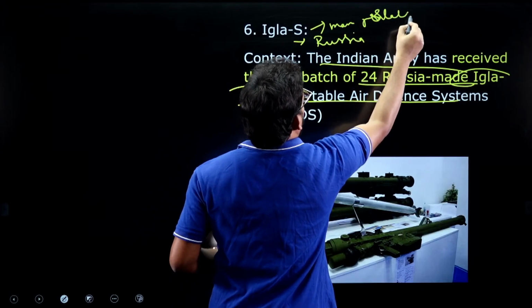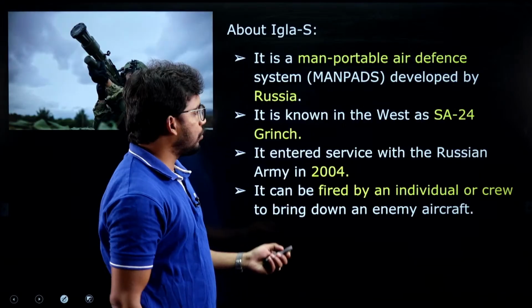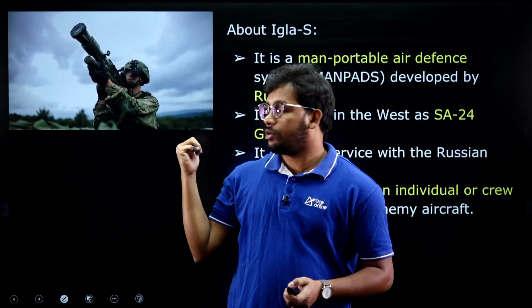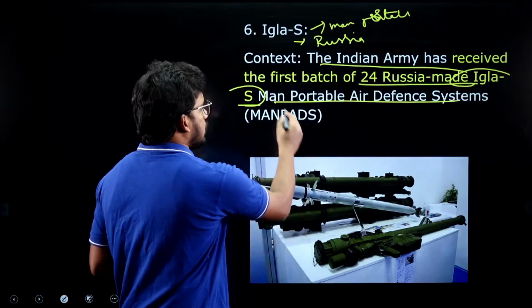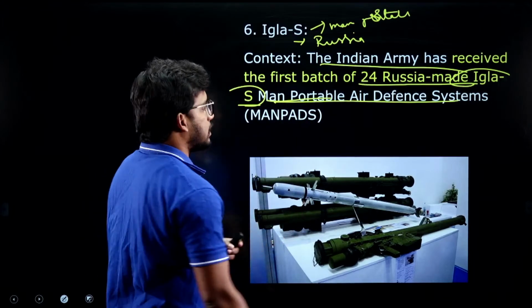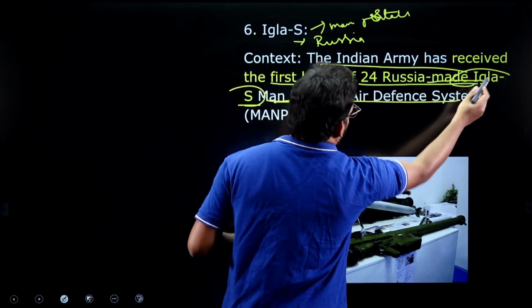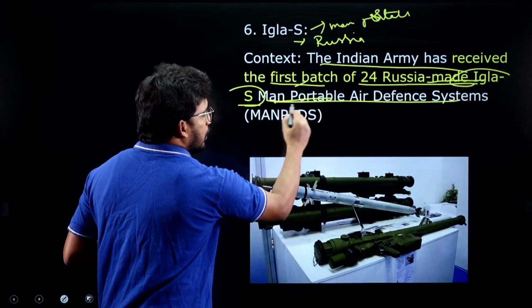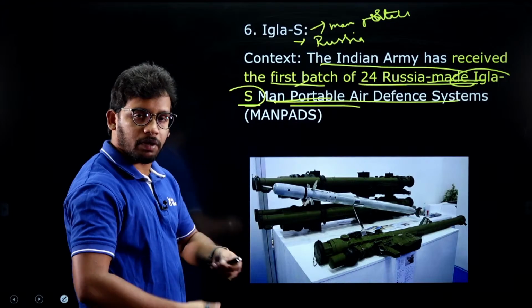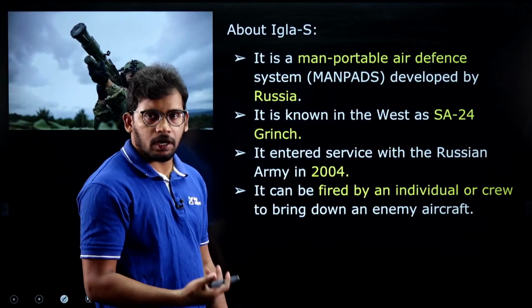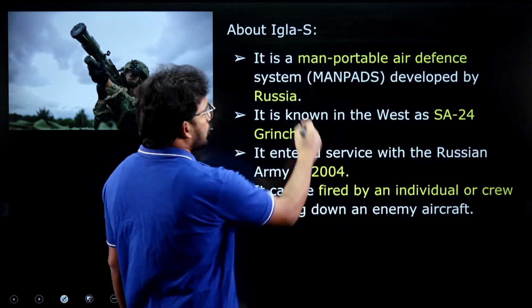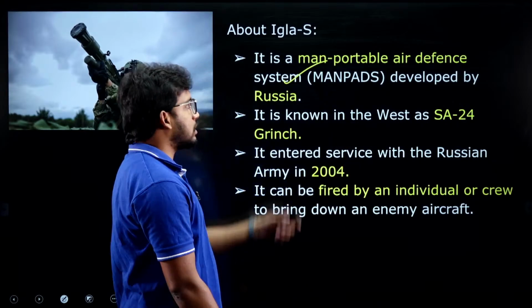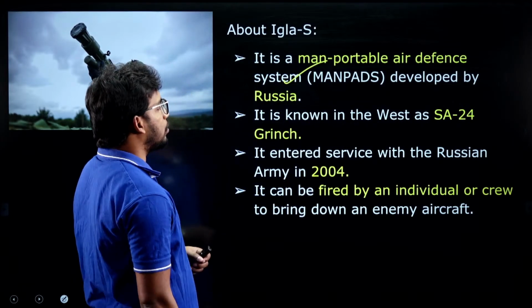That means the person can carry it with the hand. So you can see here, right? So these terms you need to understand, that India has bought 24 Russian made Igla-S, and it is made by Russia, and it is also man portable, which can be carried by humans, right? So this point we have already discussed, and a few more points related to the Igla-S.